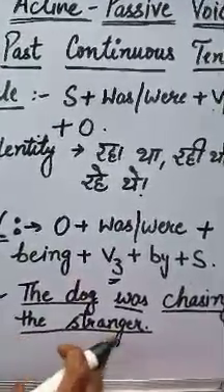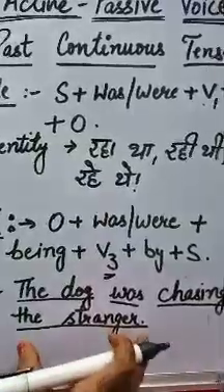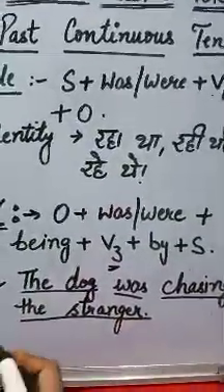Then first we will write the object, and the object is the stranger here.